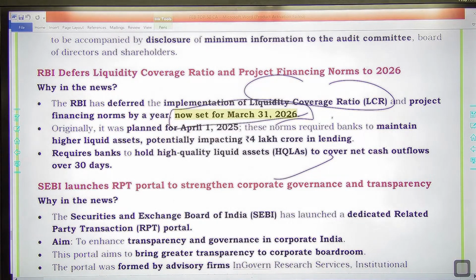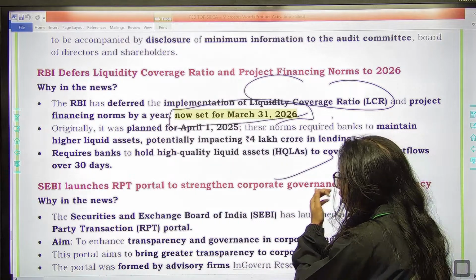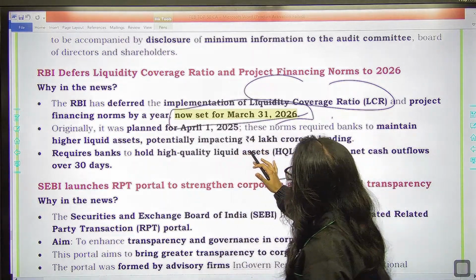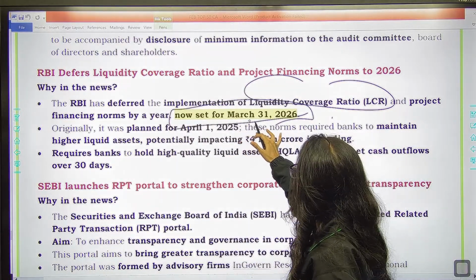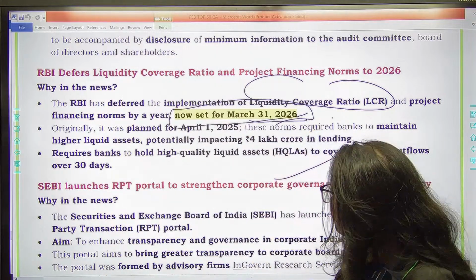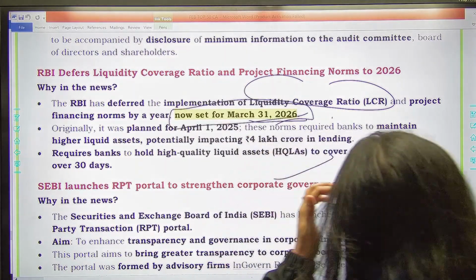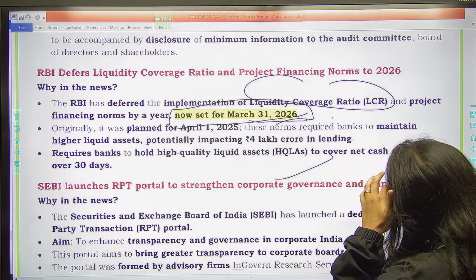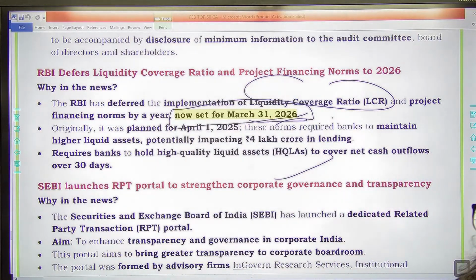LCR जो है आपका लिक्विडिटी कवरेज रेशो, earlier it was scheduled to be implemented in March 2025 only, but now it will be there for March 31, 2026. Originally 2025 में प्लान था, बट अभी 31 मार्च 2026 से पहले इंप्लीमेंट नहीं होगा, it has been specified.